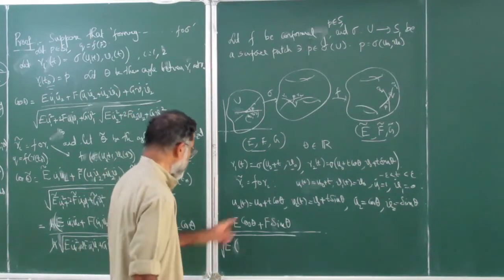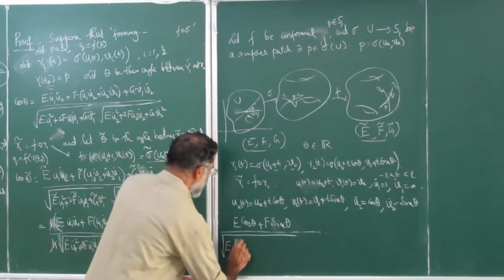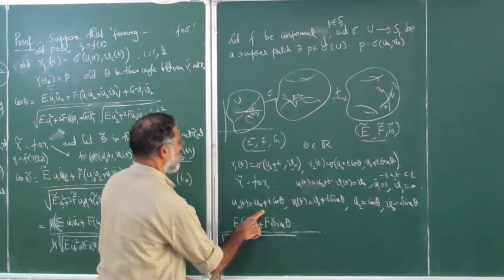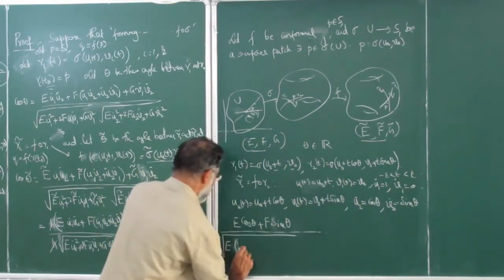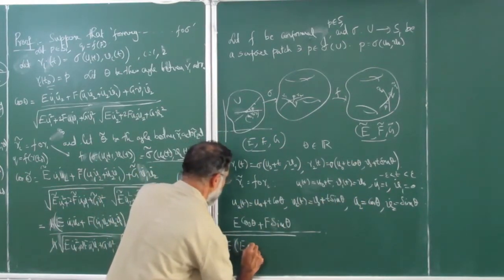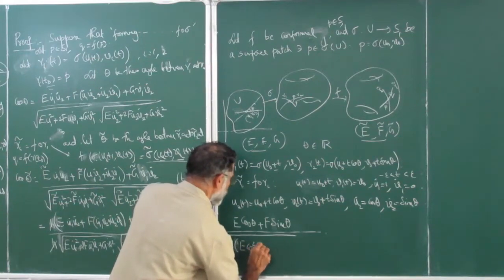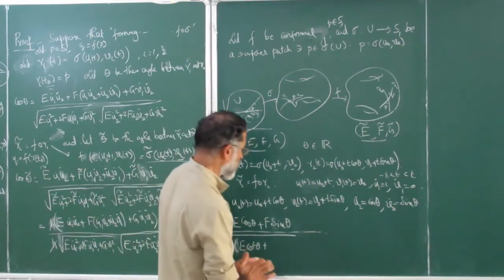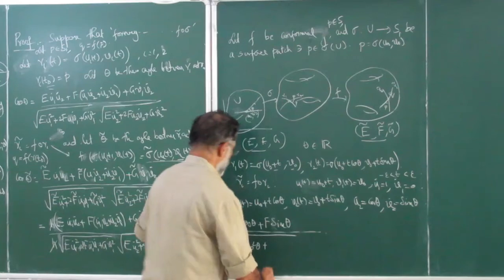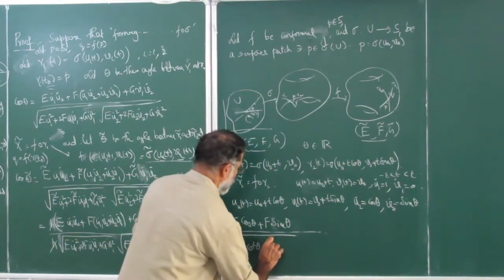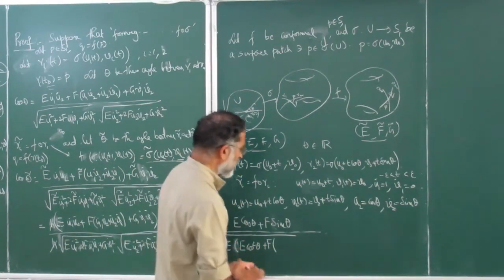But let us look at the next one. The next one is E u2 dot square. So E cos square theta plus, next is F, what do you get, let's see.